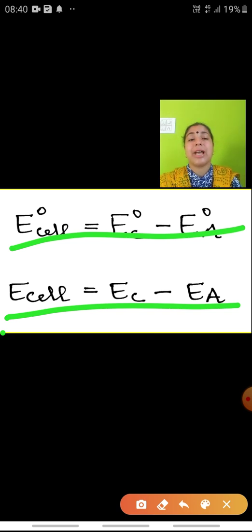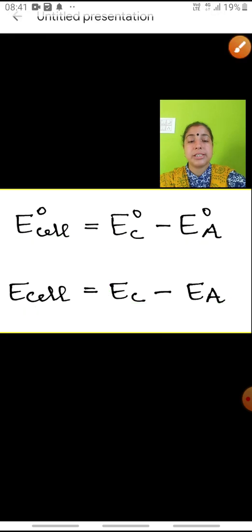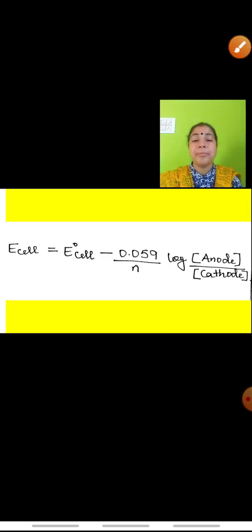But usually the values of E cathode and E anode you will not be having, nothing will be given to you. So instead of using this to calculate the value of E cell, you'll use this formula: E cell is equal to E naught of cell minus 0.059 upon n log anode upon cathode. So children, you have to remember this formula. This is very, very important from the examination point of view. Numericals come based on this formula.